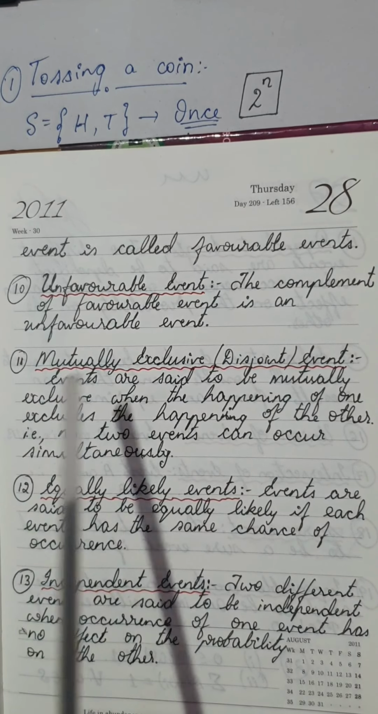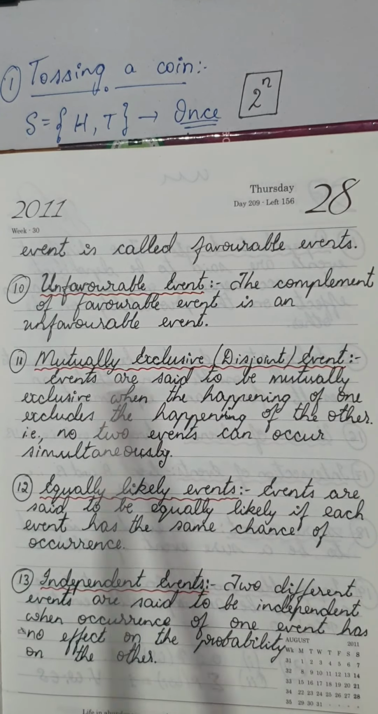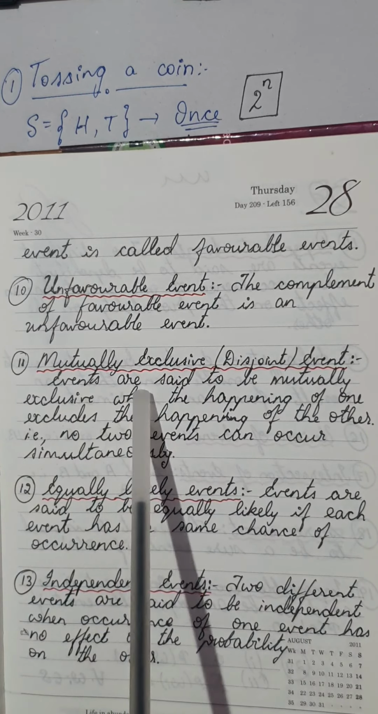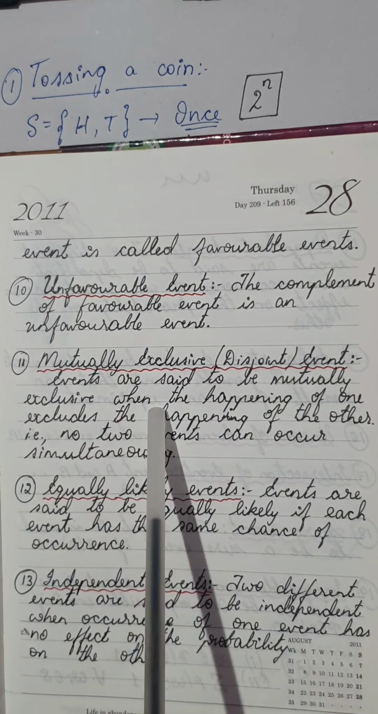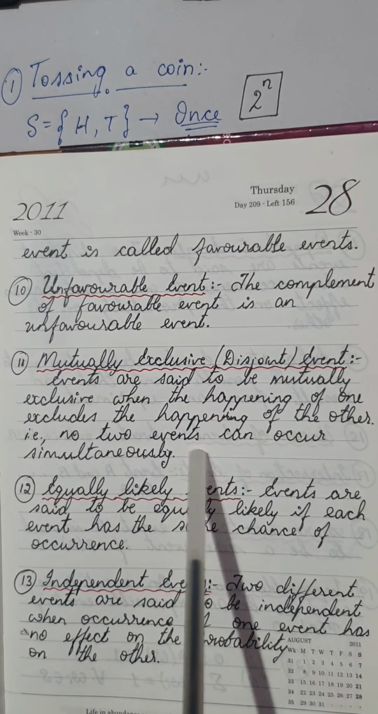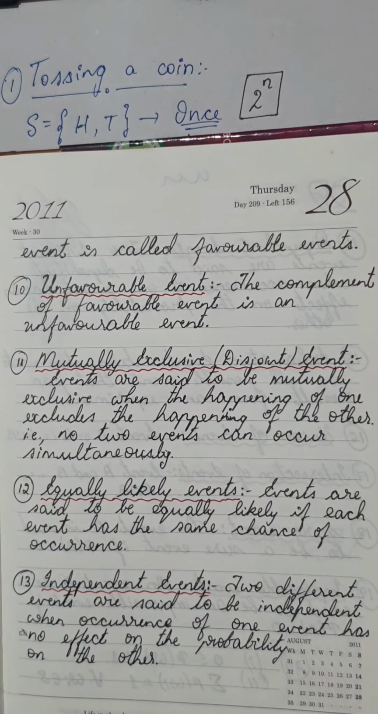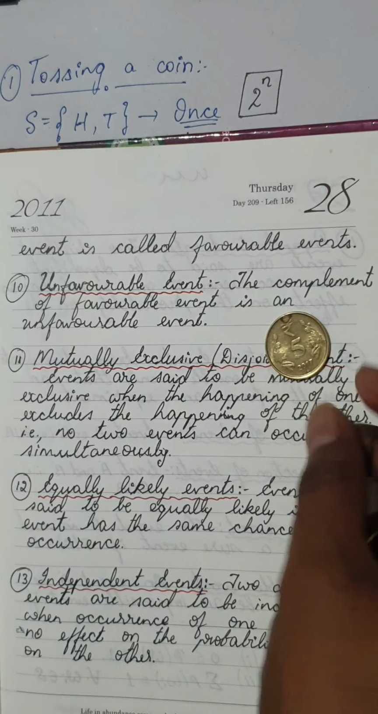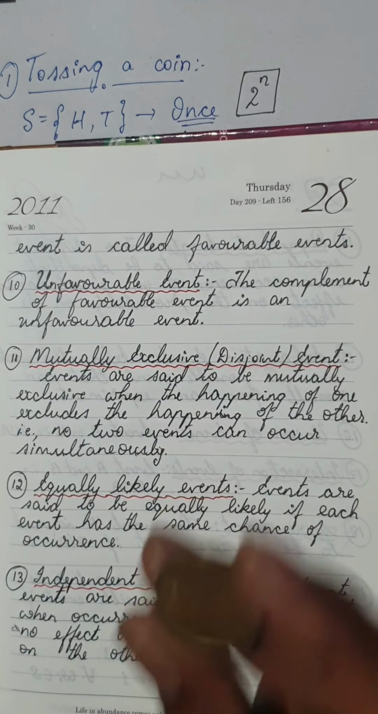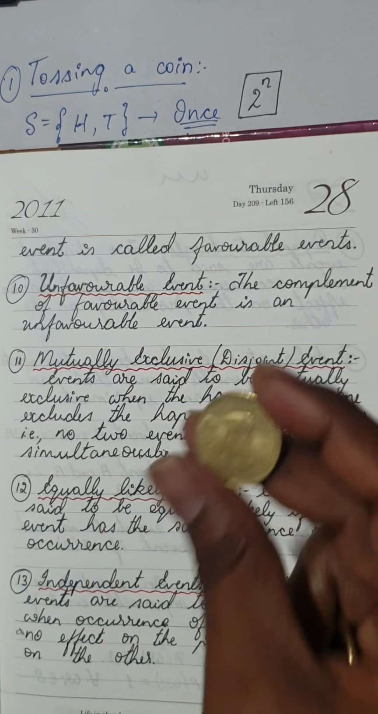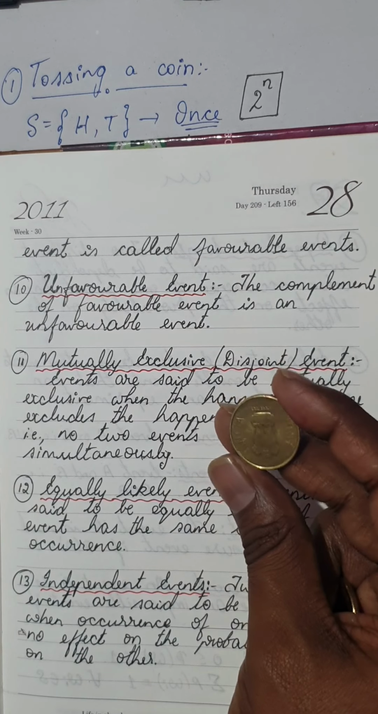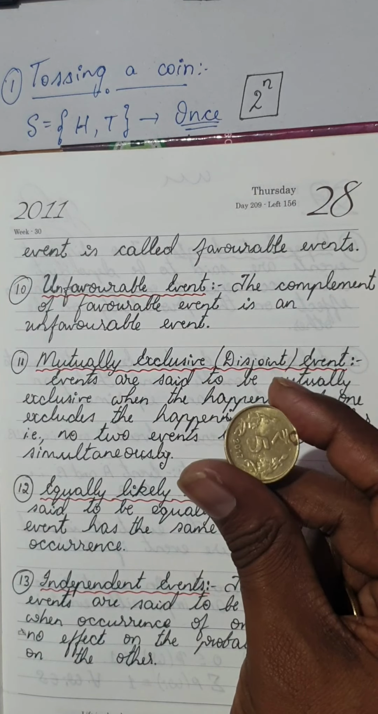We define something called mutually exclusive events. Mutually exclusive events are also called disjoint events. Events are said to be mutually exclusive when the happening of one excludes the happening of the other. That is, no two events can occur simultaneously. For example, when you toss a single coin, you cannot get both head and tail at the same time. You should get either tail or head, isn't it? So these are called mutually exclusive events.